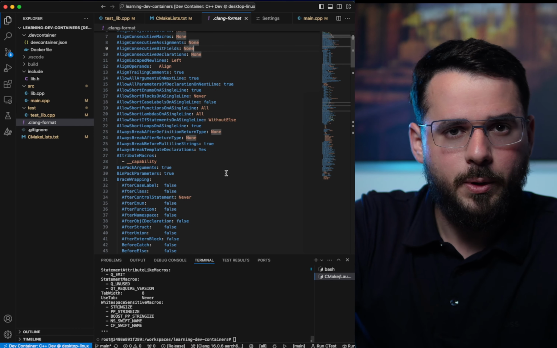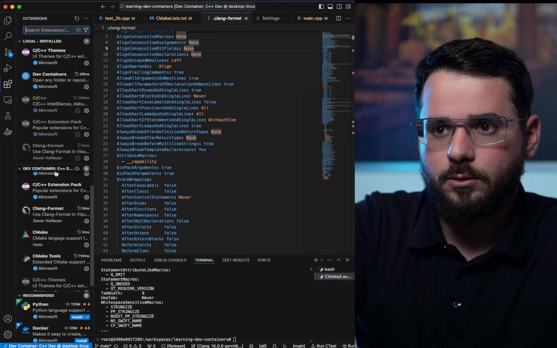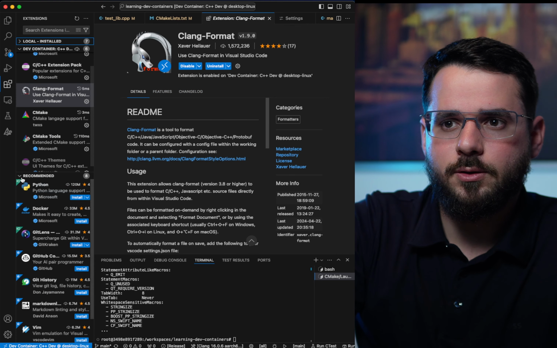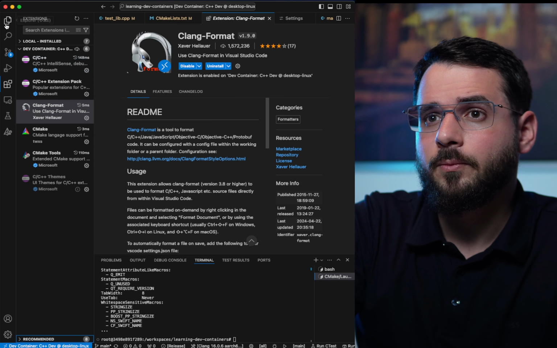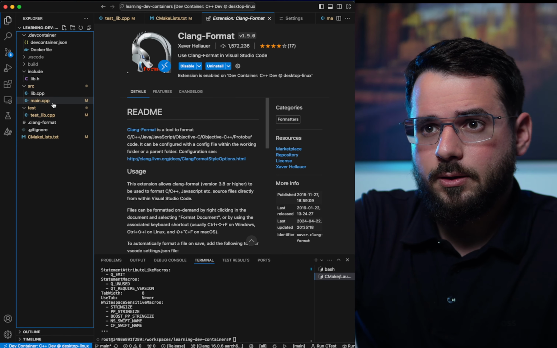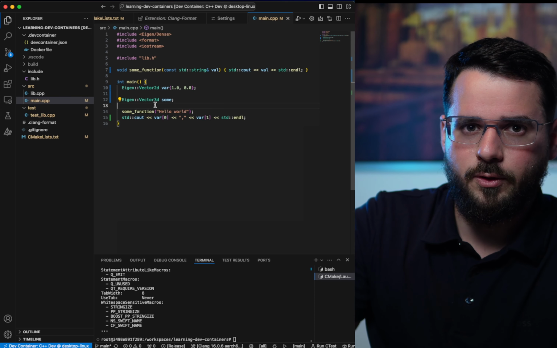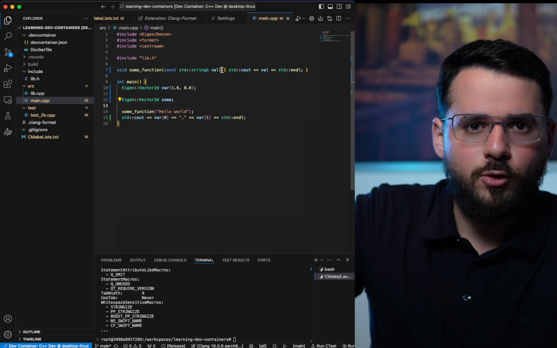One way to use it is with the extension that is installed in the container called Clang-format. By the way, here it lists all the extensions inside the container, and this is one of them. All it does is connect the formatting feature of VS Code to Clang-format, so it's going to enforce the formatting of your file.